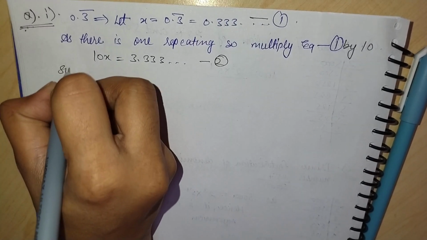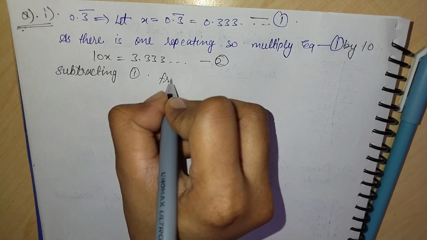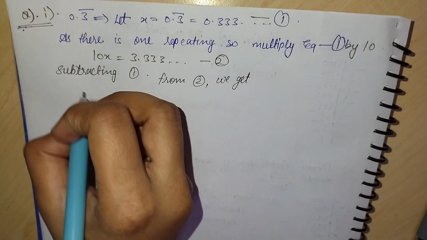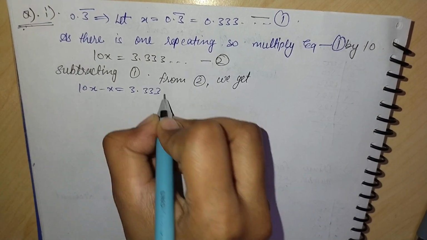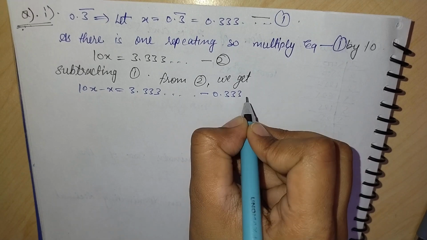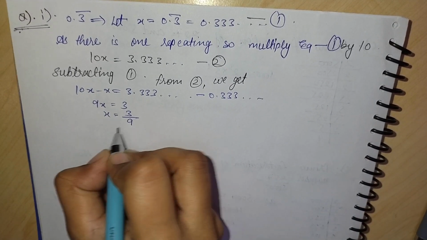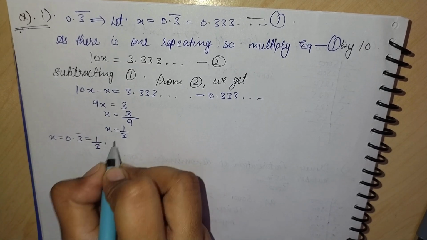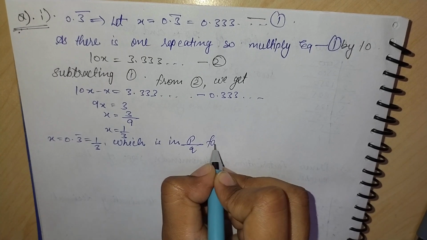On subtracting first from second, we will get here 9x equal to 3. So 10x minus x is equal to 3.333 minus 0.333. The 9x is equal to 3, x is equal to 3 by 9. So we will get 1 by 3. So this is the p by q form of 0.3.